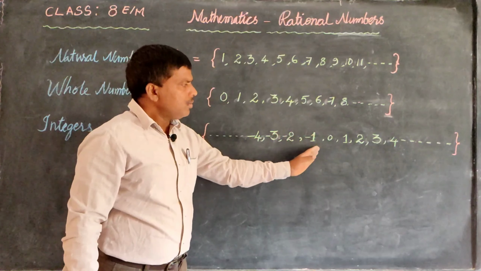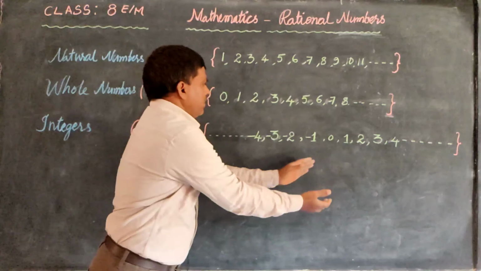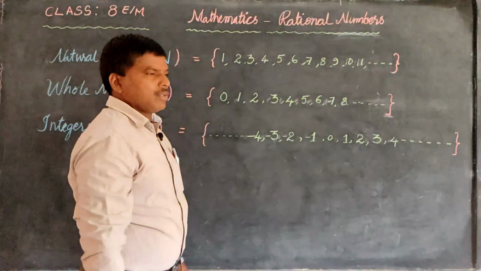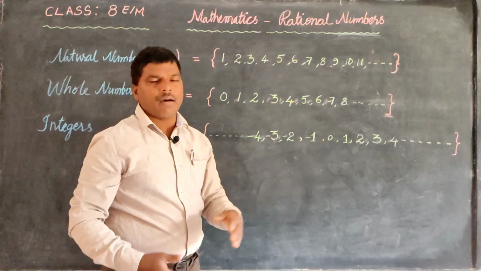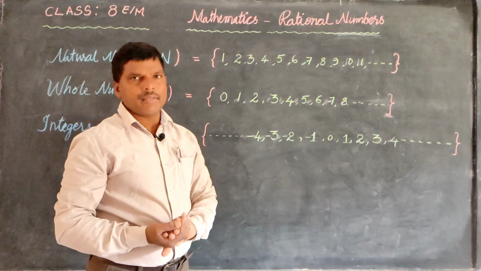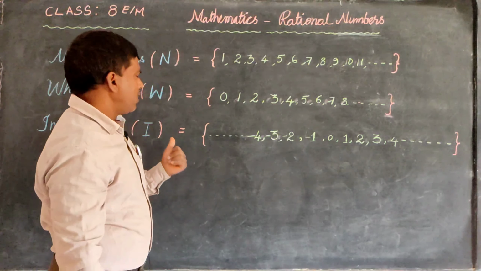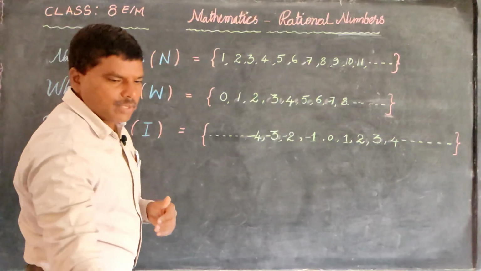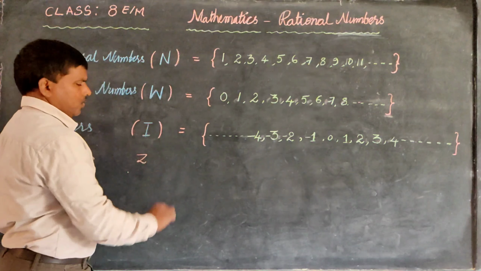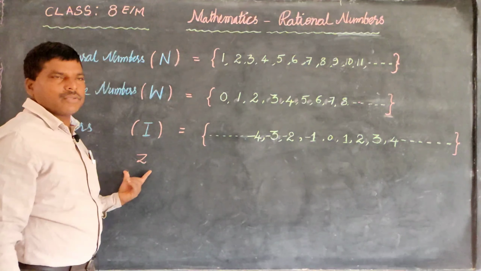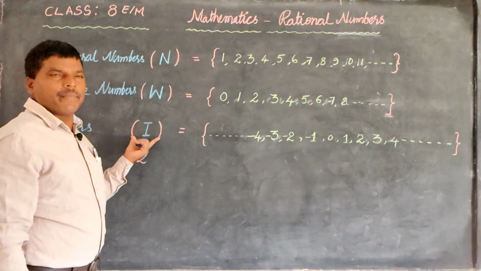So to the right side are positive numbers, and to the left side, negative numbers. And 0, negative numbers and positive numbers all together are called integers. The integer set is denoted by I, and sometimes we can represent it with Z also. Mostly we denote it by I.